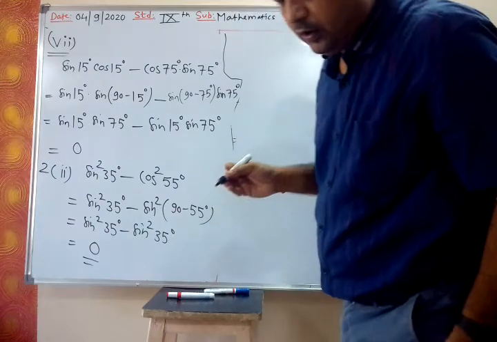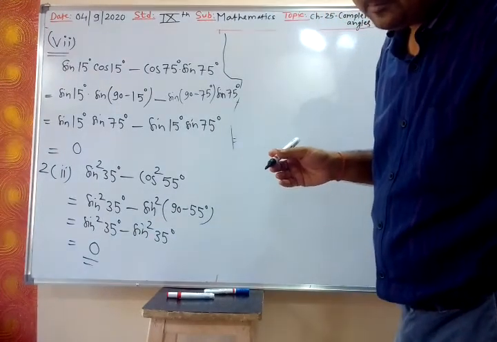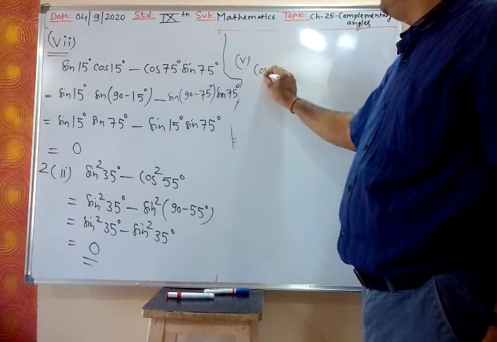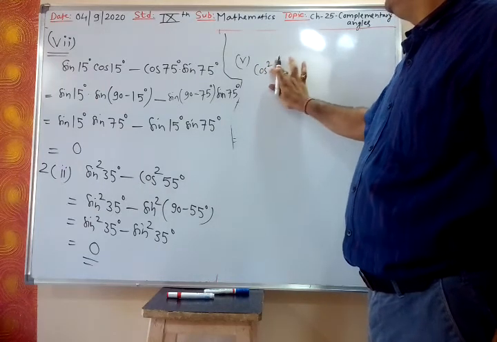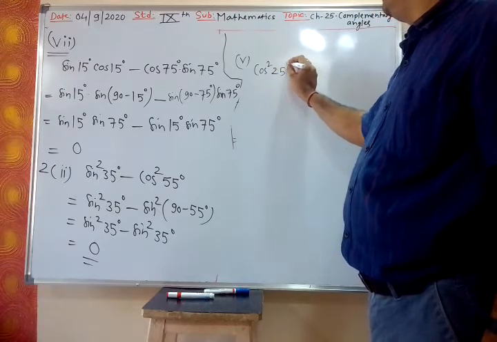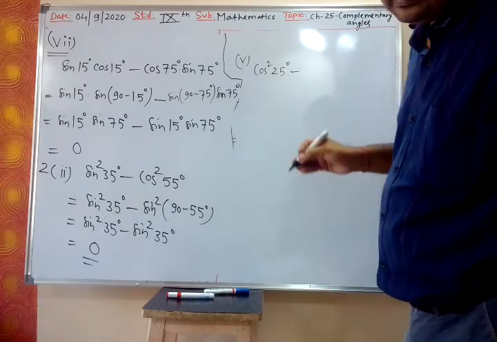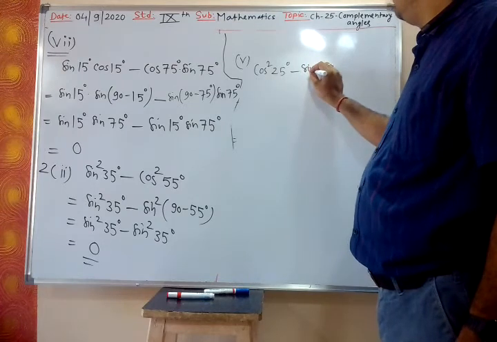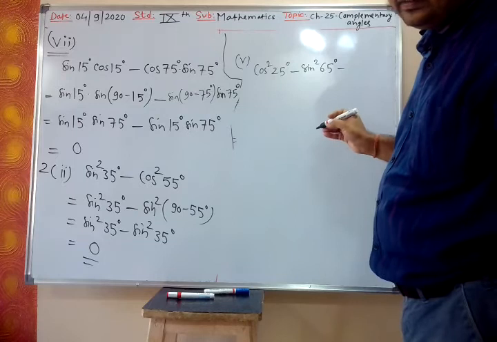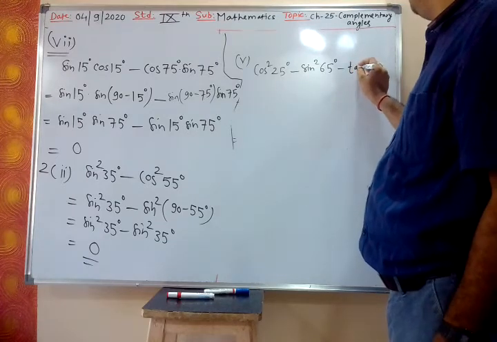Fifth one: cos square 25 degree minus sin square 65 degree minus tan square 45 degree.